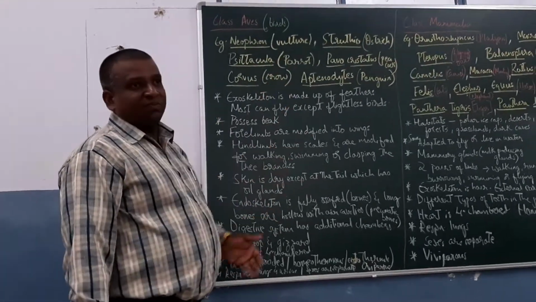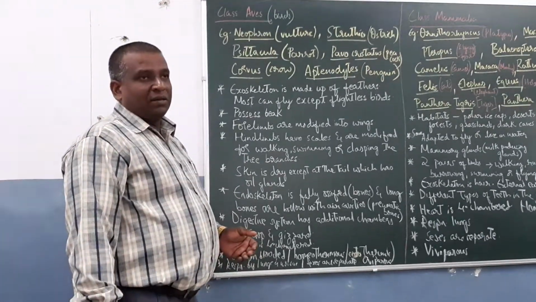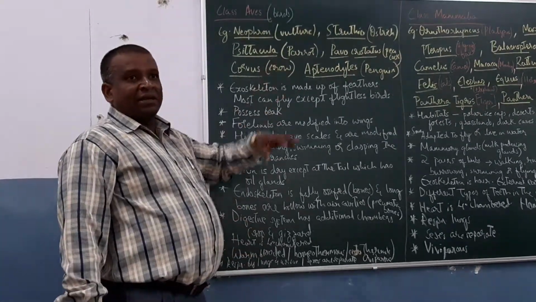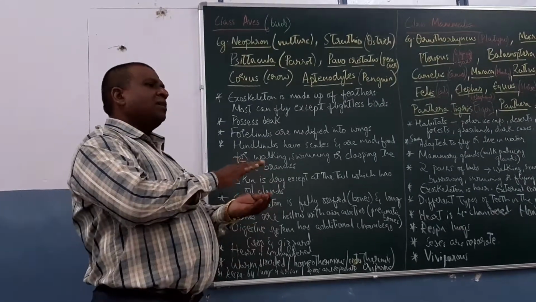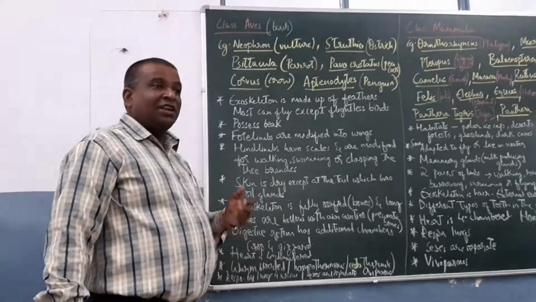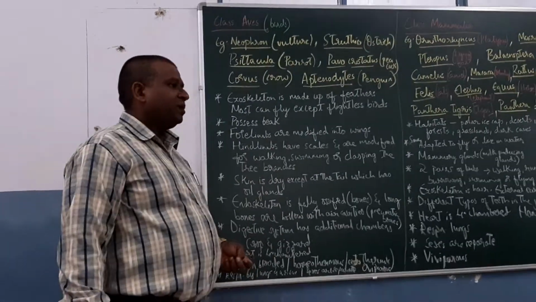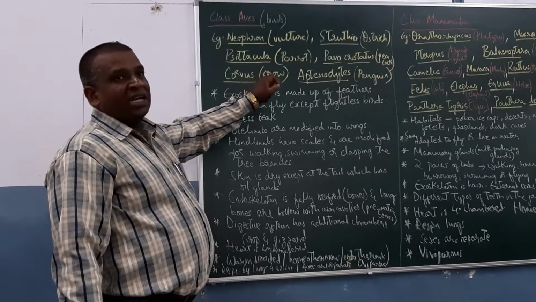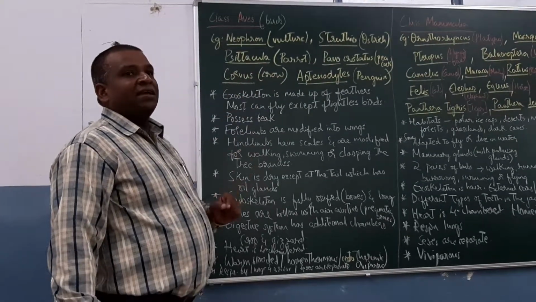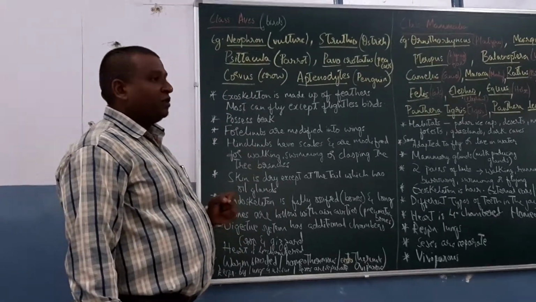Struthio, ostrich. They are very powerful, with a long neck, and are flightless birds. That you remember. Kiwi is a small bird found in New Zealand, and even that is a flightless bird. Psittacula, parrot, are again fruit-eating and nut-eating birds, so their beaks are of different kinds.